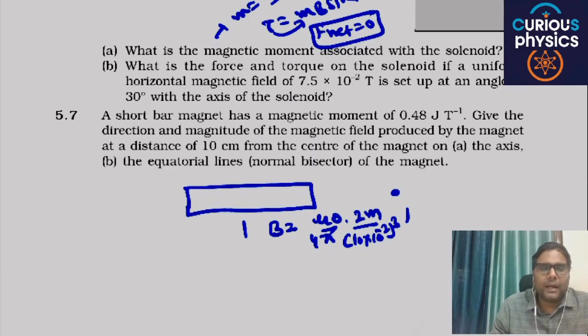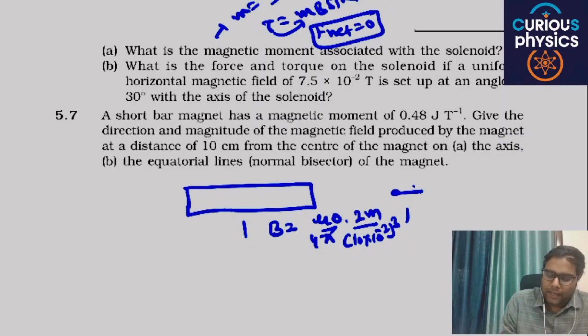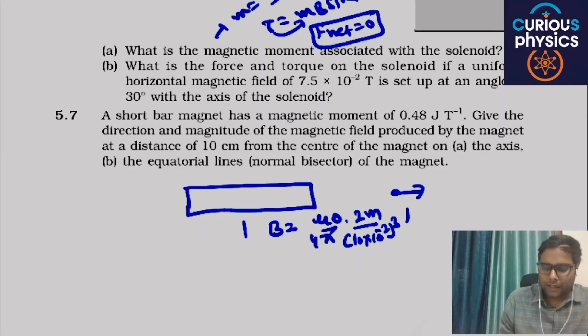This is the value of magnetic field along the axial line, and the direction of magnetic field and magnetic moment is the same.